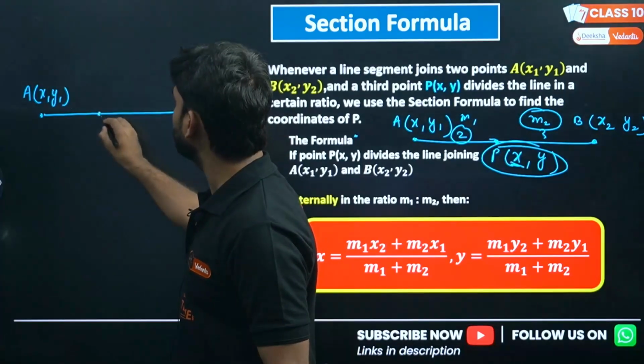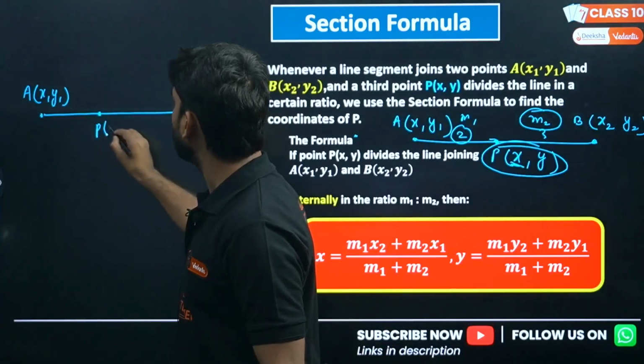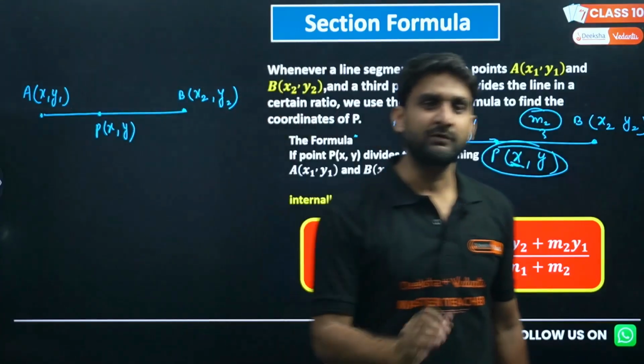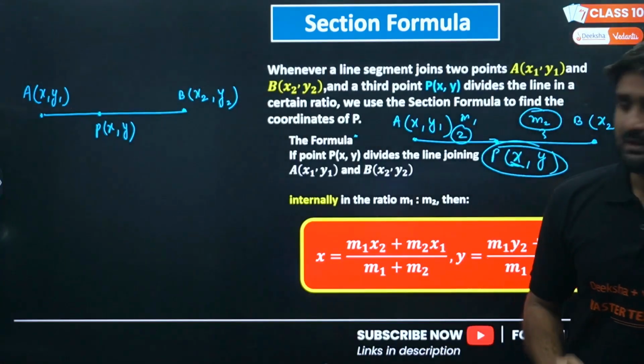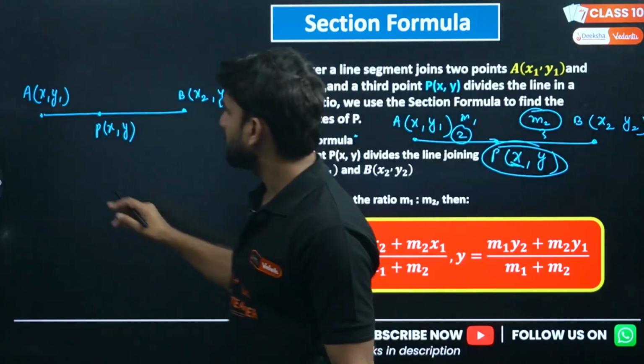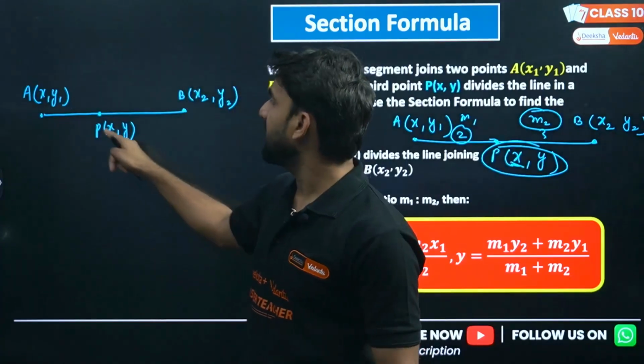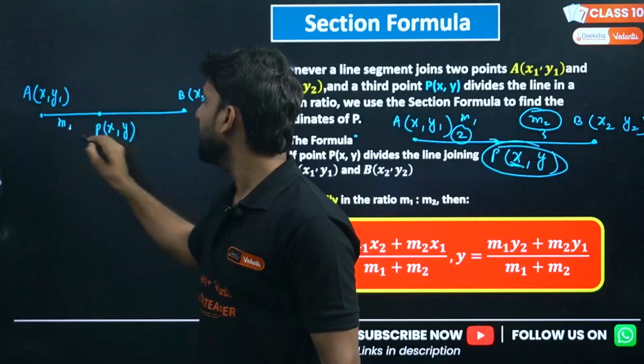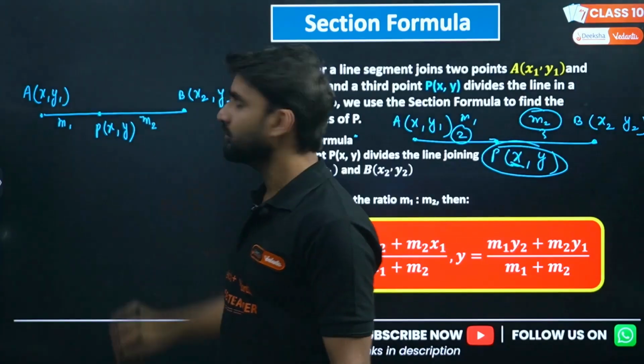Let's say I'm calling this point P, but I don't know the coordinates of P. I have to find the coordinates of P, x, y. I don't know them. But the ratio in which this point is dividing this line is known to you. I'm calling this part m1 and this part m2.